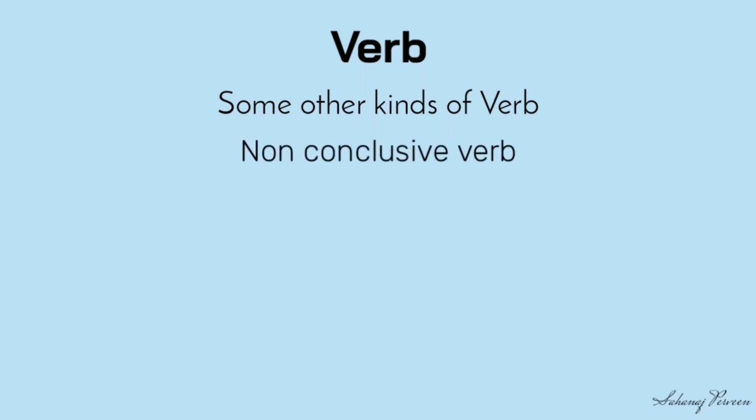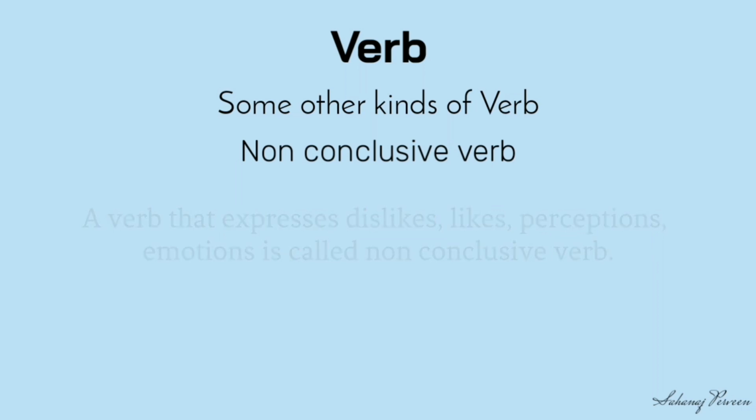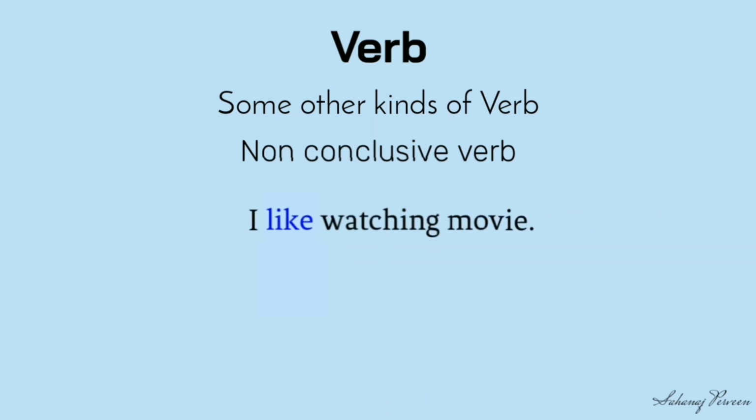Non-conclusive verb. A verb that expresses dislike, like, perceptions, emotions, etc. is called a non-conclusive verb. I like watching movies. I hate smoking. Here, like and hate are the examples of non-conclusive verb.